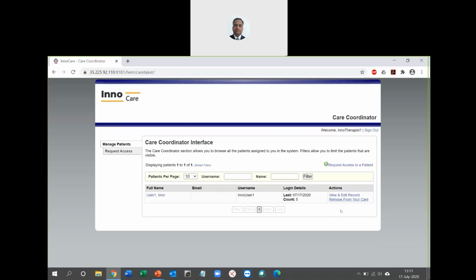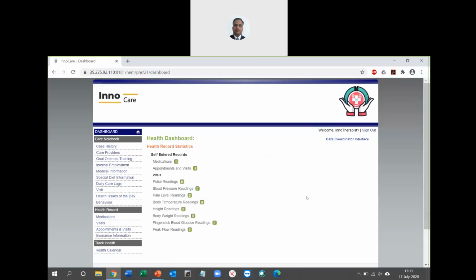So you have seen a user or a patient disconnecting a care provider. Here what we are seeing is a care provider disconnecting themselves from the care of a user. When I click on view or edit record for user 1, the dashboard shows whose record I am seeing, for example, the health dashboard of user 1, but I'm logged in as InnoTherapist 1. If I go back to my care coordinator interface, I need not sign out.